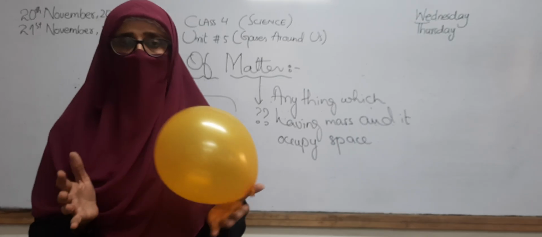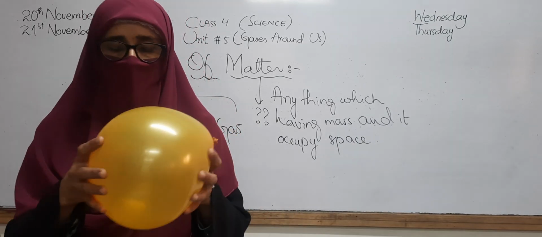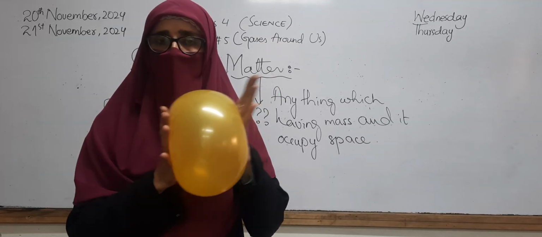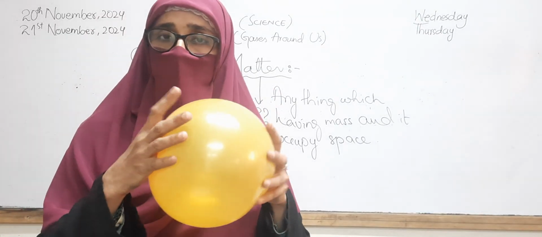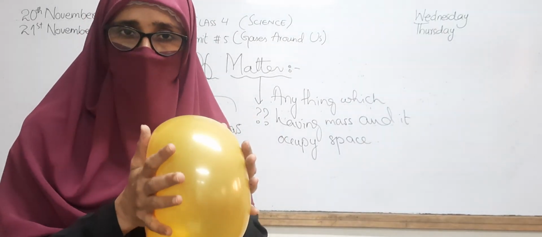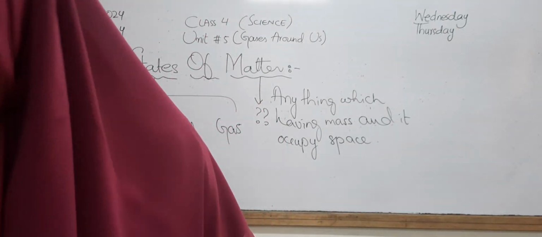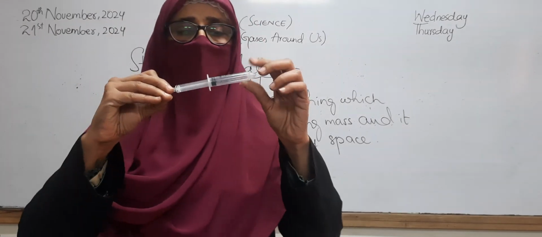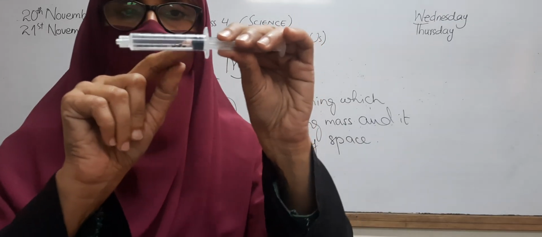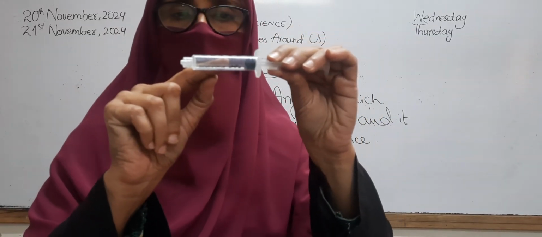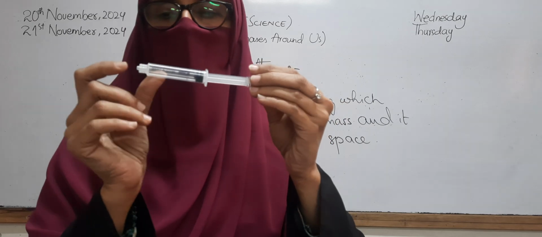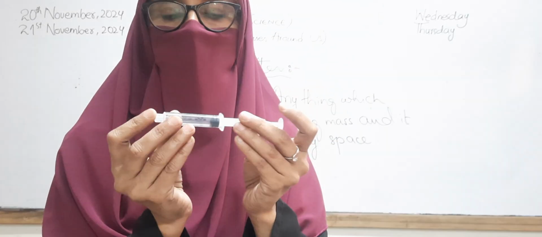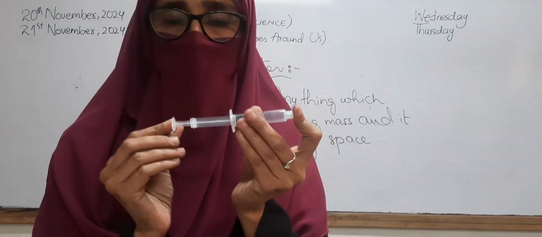Okay. So it also has gas inside it, and you will see that it has the ability to be pressed. सही है, मैं इसको अगर प्रेस कर रही हूँ, इसके अंदर जो गैस पार्टिकल्स हैं, they are able to move close to each other. Okay, there is another example: I am having a syringe. You can see clearly there is a space in the syringe, and if I put my finger on one side of the syringe and push the plunger from the other side,